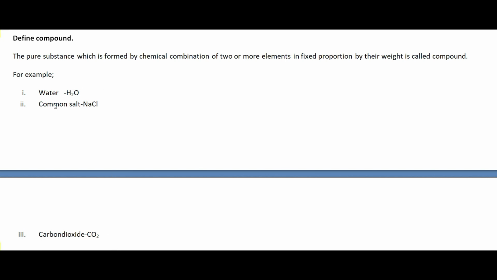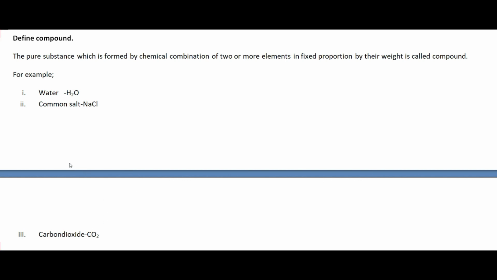So in all these three examples, you can see these are formed by combination of two or more elements, and they are formed by chemical combination of those elements. That is the reason all these are compounds. Water is formed by chemical combination of hydrogen and oxygen element. Common salt is formed by chemical combination of sodium and chlorine element. Carbon dioxide is formed by chemical combination of carbon element and oxygen element.